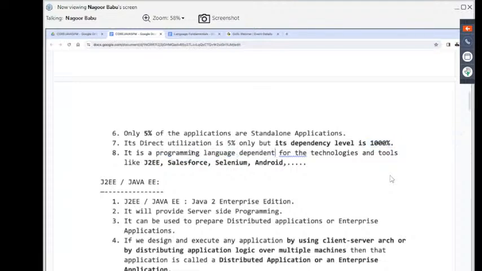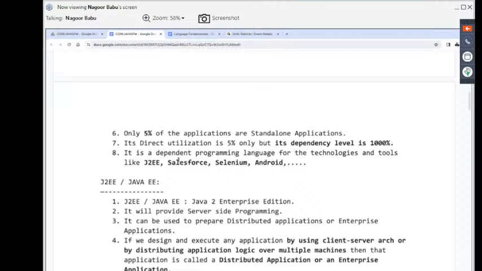Why? Because it is a dependent programming language for technologies and tools like Selenium, J2EE, Salesforce, Android, and so on.